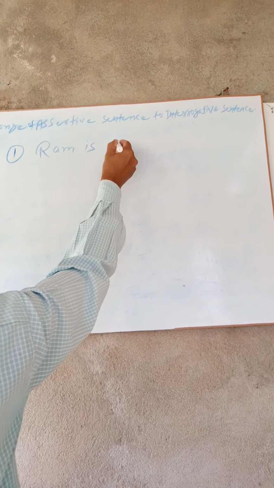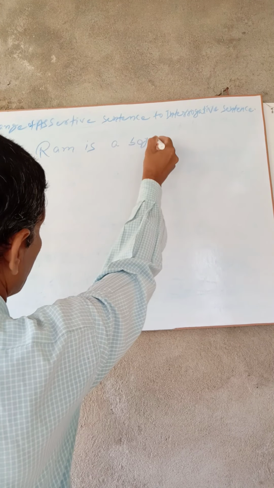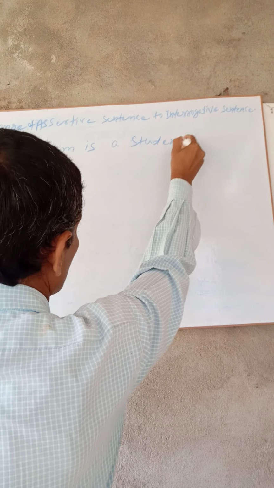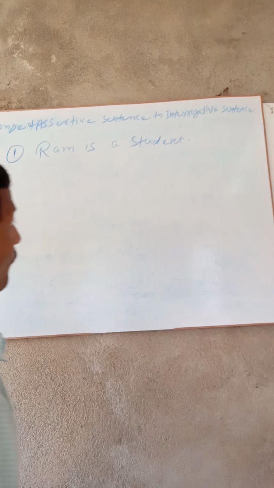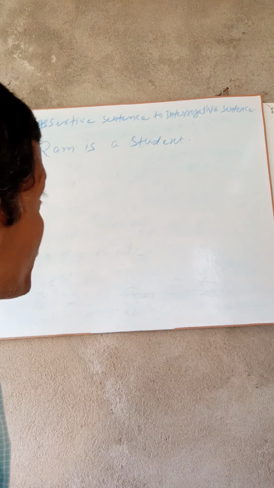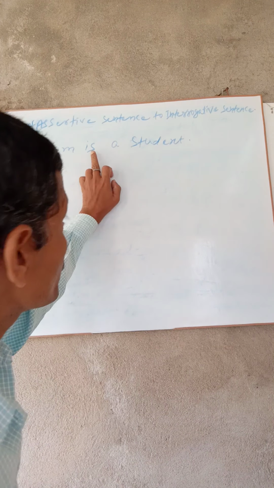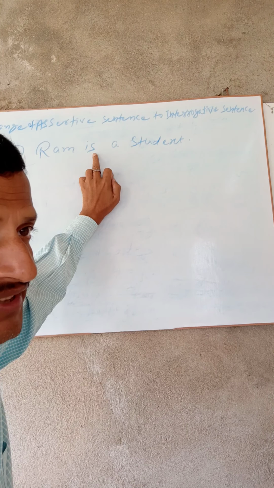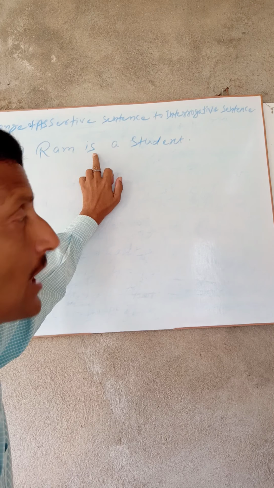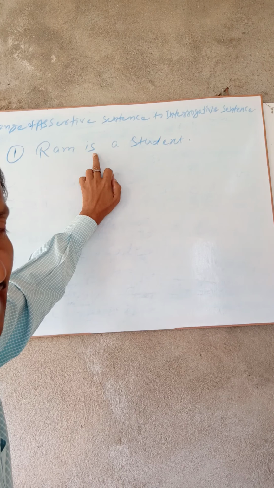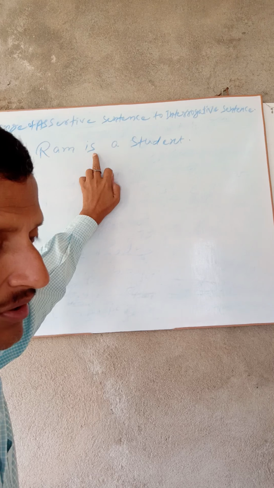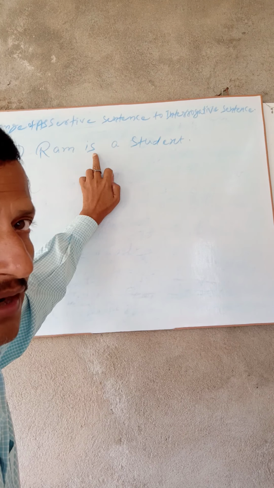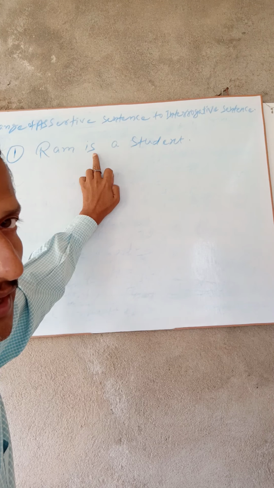Ram is a boy. Ram is a student. For changing into interrogative, we should first of all use an auxiliary verb. As we know, yesterday I have seen that an interrogative sentence starts with an auxiliary verb or either what, where, when, and after what, when certainly there will be an auxiliary verb.